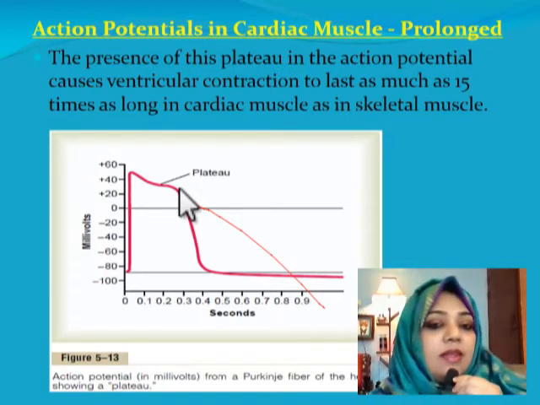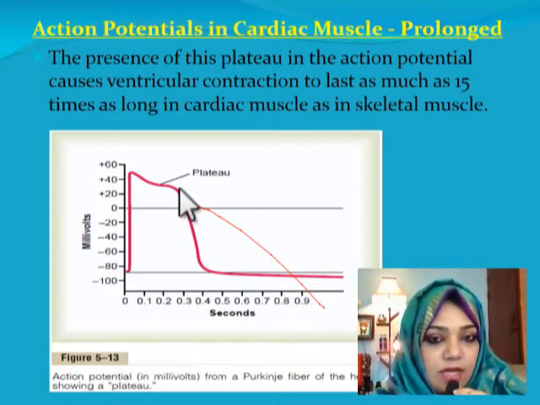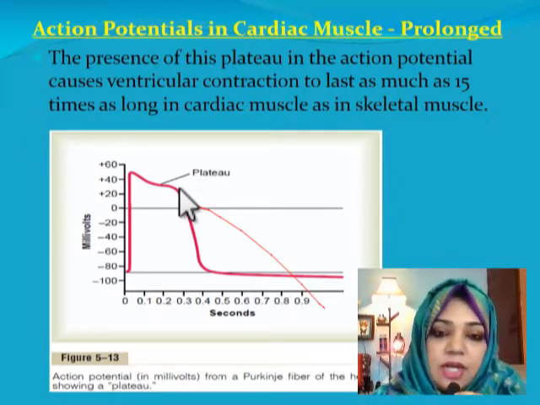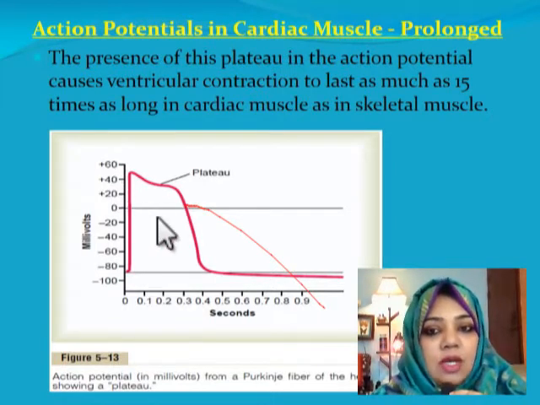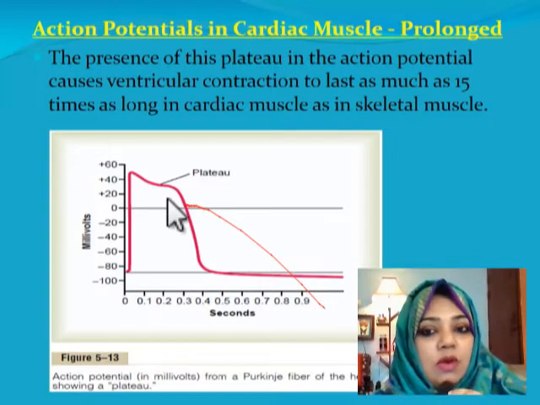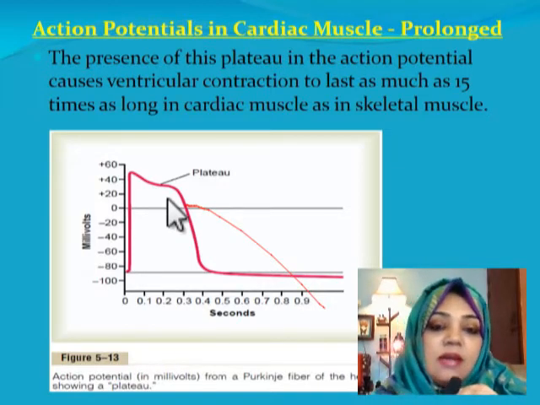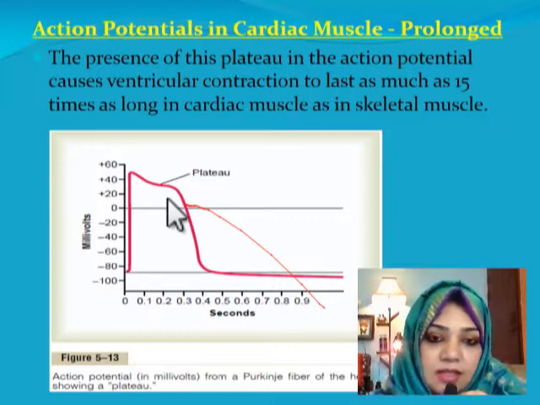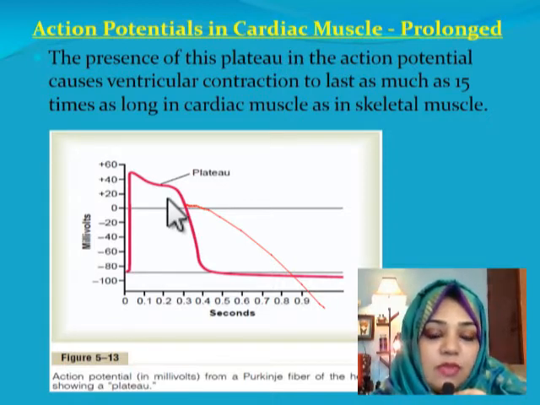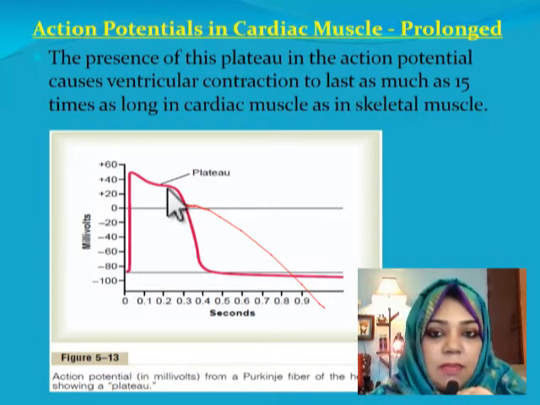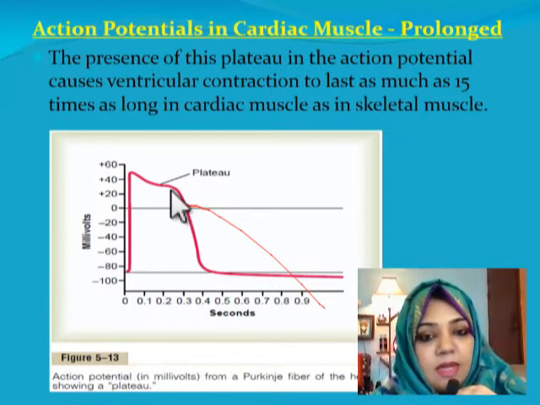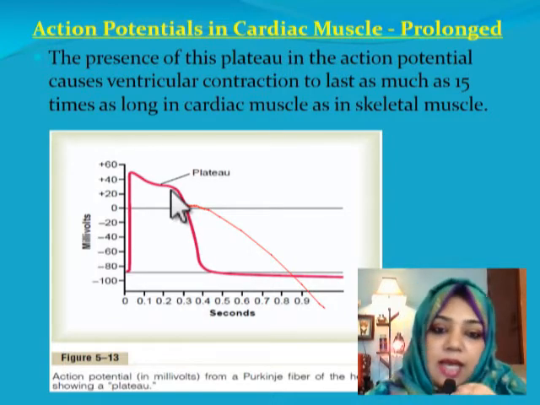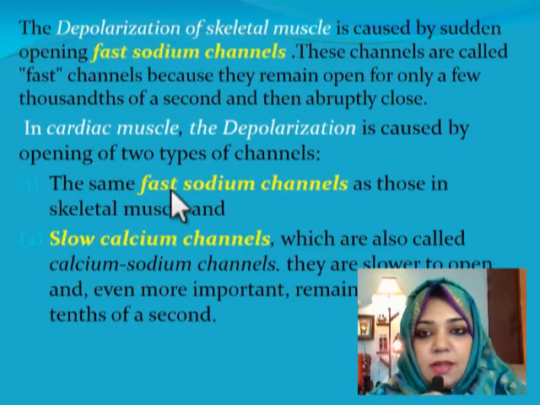Depolarization is the contraction of the muscle, and repolarization is the relaxation stage of the muscle. In cardiac muscle, the plateau is responsible for a more sustained, longer period of depolarization. So the ventricular muscles can contract much more strongly for a much longer period so that they can eject the blood. That is why the plateau is present in the cardiac muscle, and the action potentials in cardiac muscle are prolonged compared with the action potential of skeletal muscle.